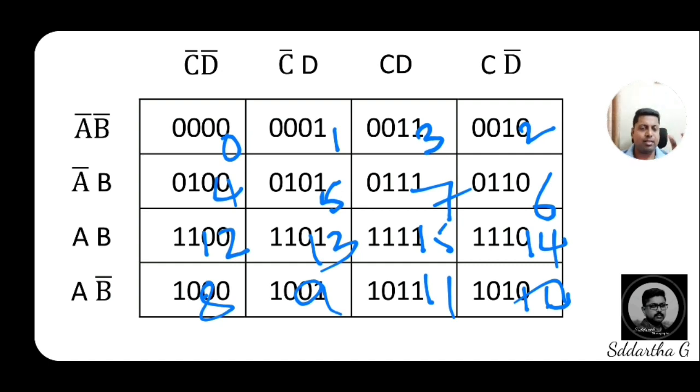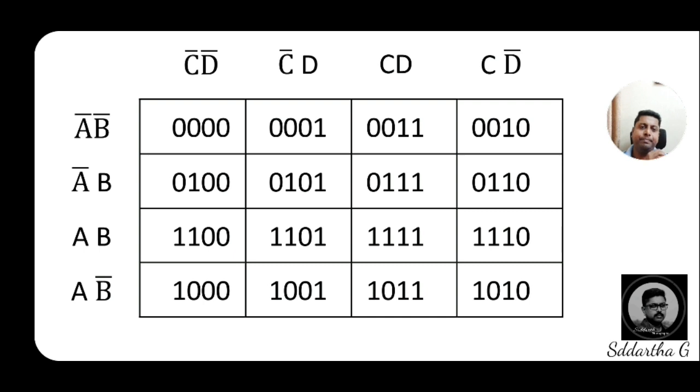Now I will erase these decimal equivalents. At home, you practice. Write an empty K-map. First, 2 to the power of 4 means 16 empty boxes, without writing any address or binary equivalent. You should practice at home first. Write 16 boxes, 4 rows, 4 columns. Give addresses for these variables like this. Now I will show you on screen.